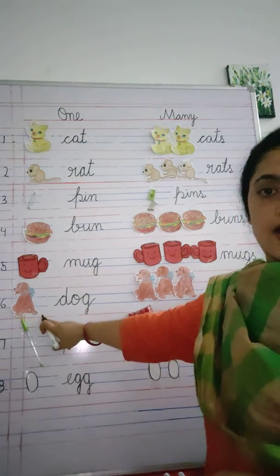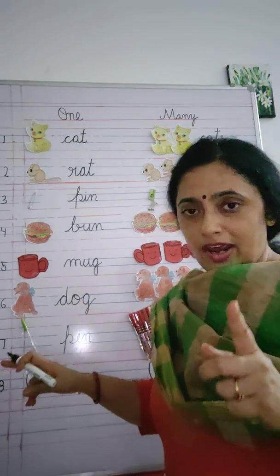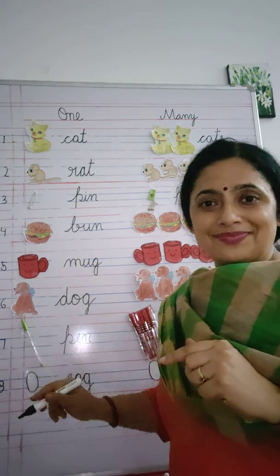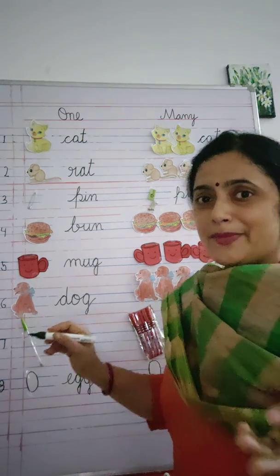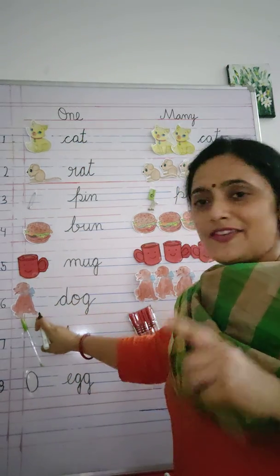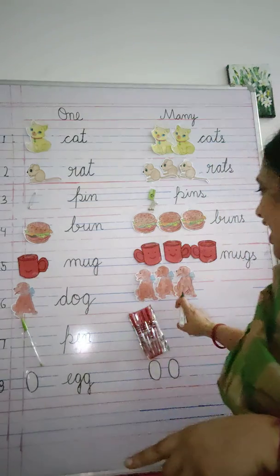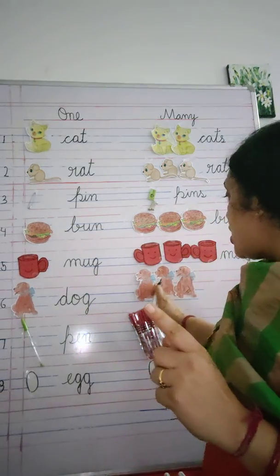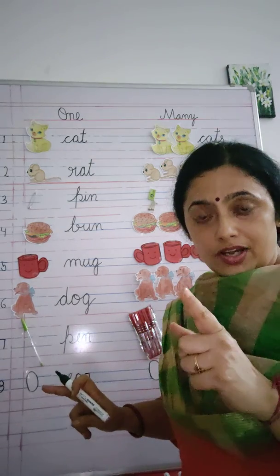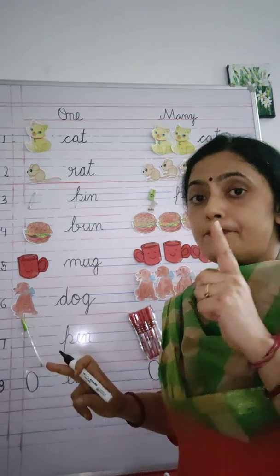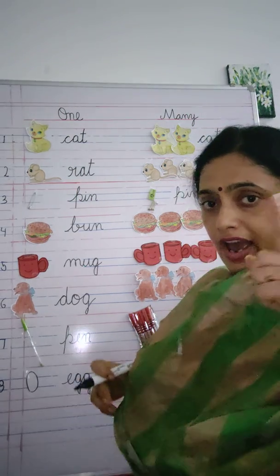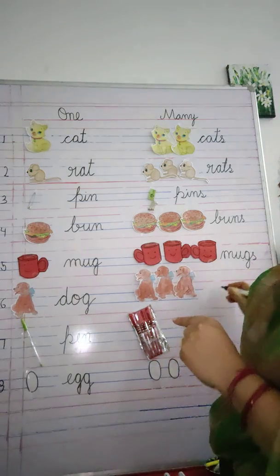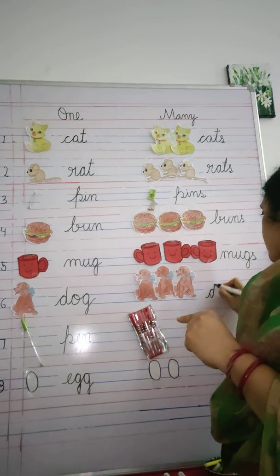If you have more than one thing, you will call it mugs. Now, how many dogs do I have here? One dog. And dog barks. Okay. What is the color of this dog? Brown. Okay, you can call him Brownie. So, there is only one dog. Here I have got more than one dog. So, how many dogs do I have here? 1, 2, 3. They are more than one. So, I will call them dogs, not dog. I have to add what? S. I have to add S behind.